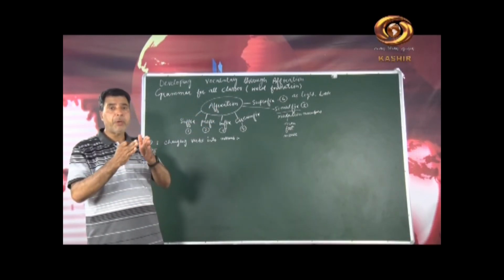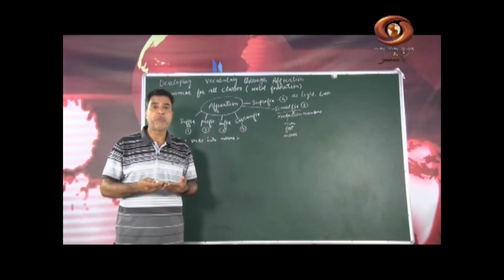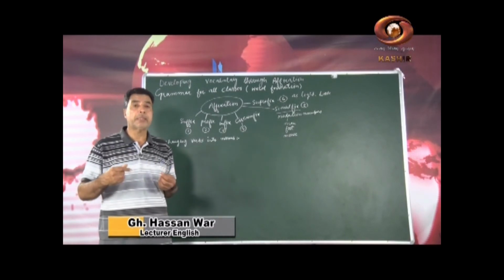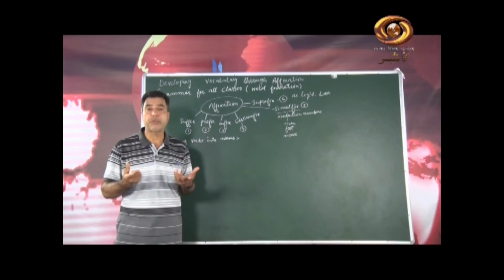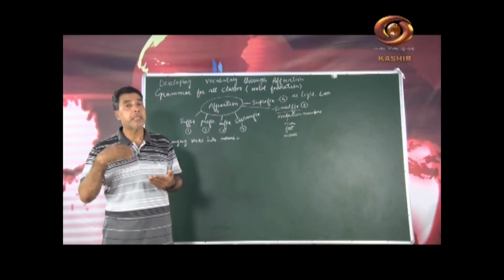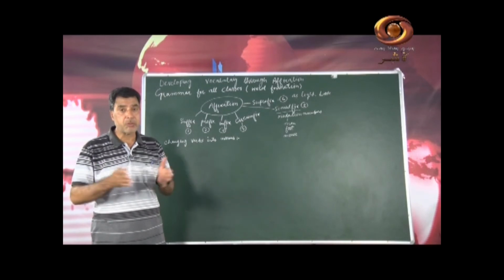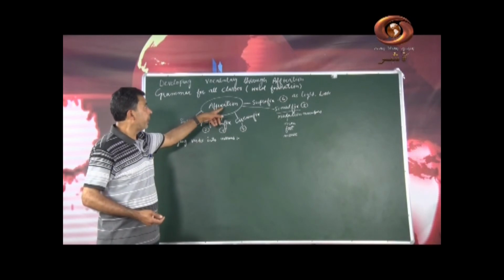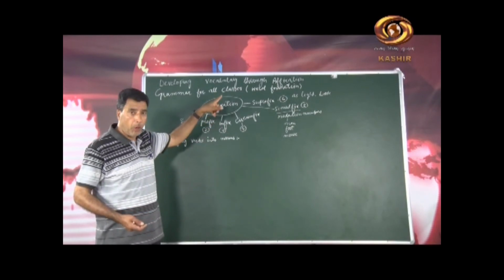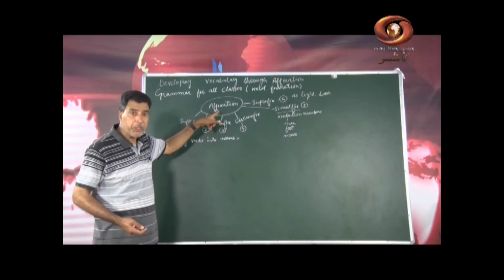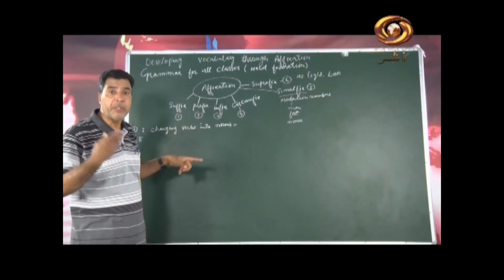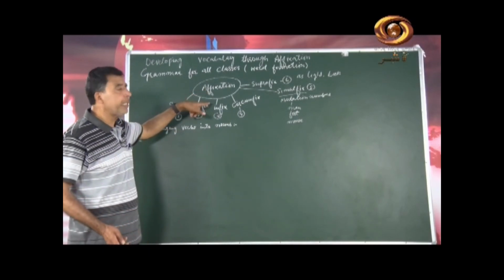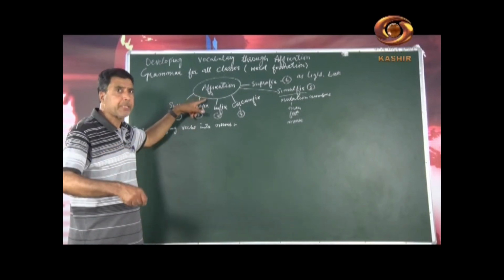What is this affixation? When we add some more words or some more syllables, sometimes a syllable or sometimes more than a syllable, to a root word, whether in the beginning, at the end, or in the middle, that is what I am going to discuss today. So affixation is for word building, for word formation, for finding different words that we generally use in our speaking, and there are many types of affixation.